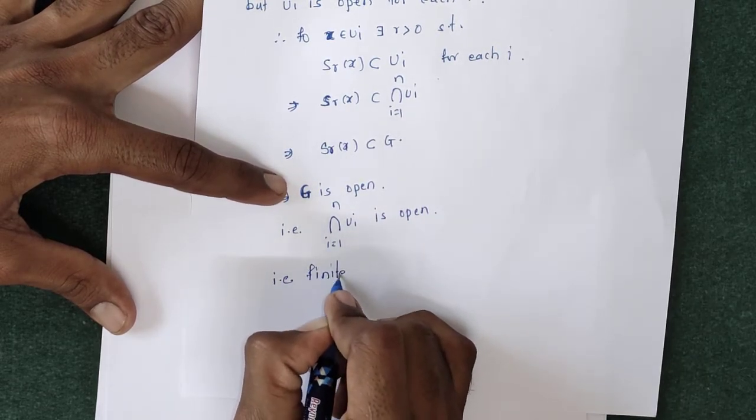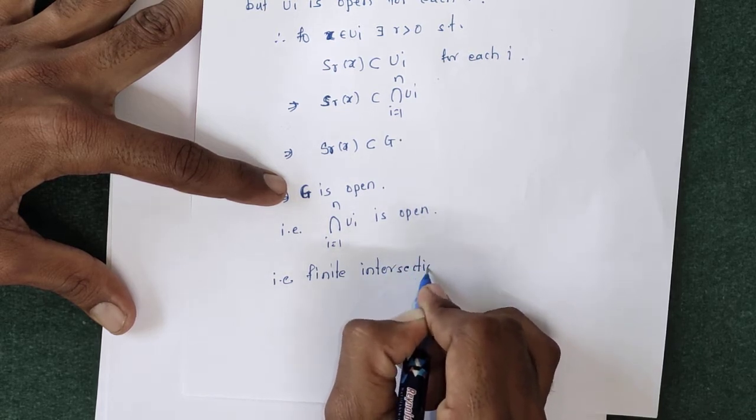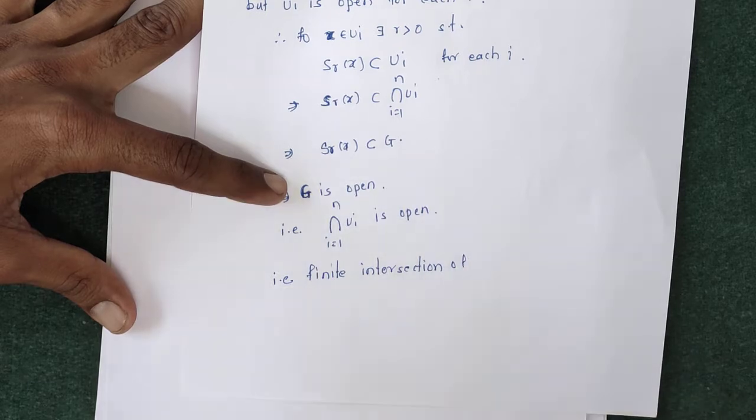Finite intersection of open sets is open.